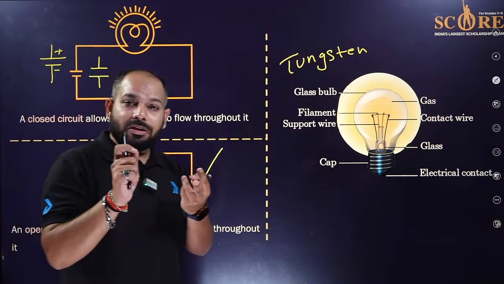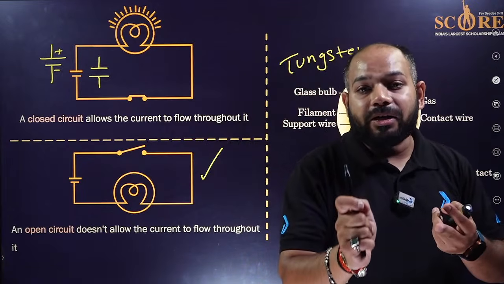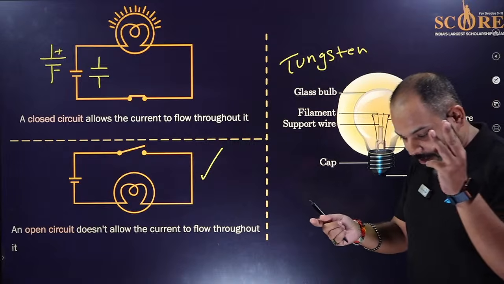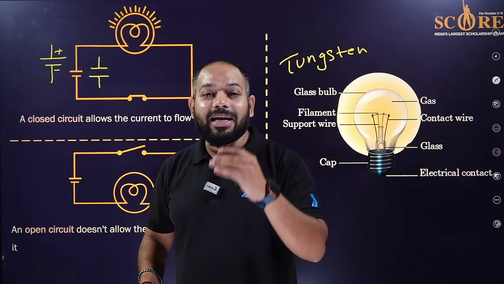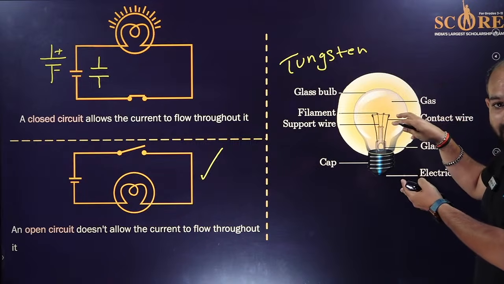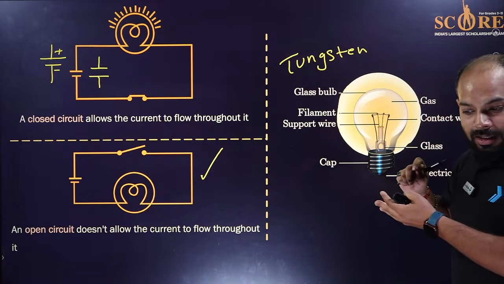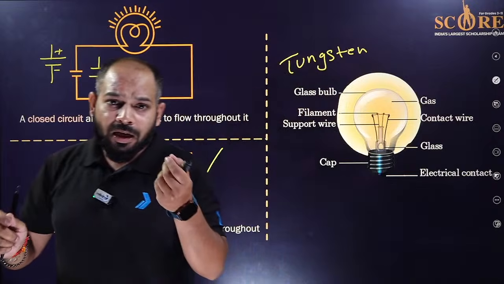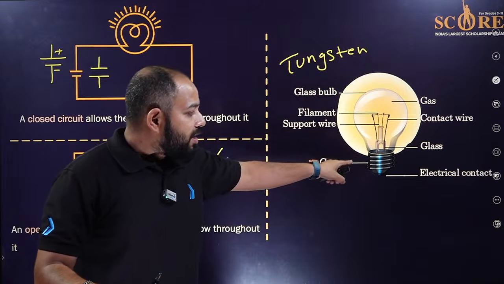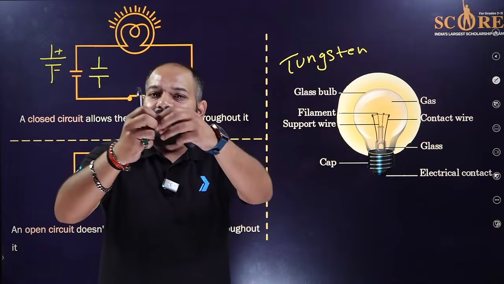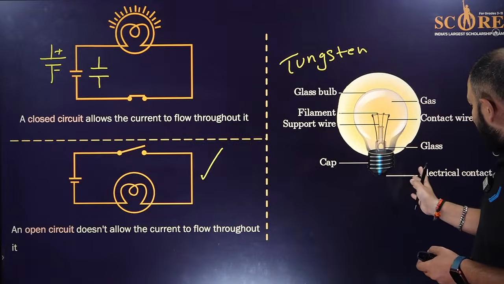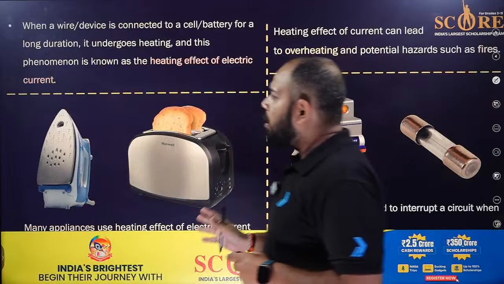In the question it may come, why do we use tungsten? Because of the high melting point and high resistance, and it does not get oxidized very easily. That is why it has been evacuated in a glass chamber and filled with some inert gases. Why is it done? Because if it comes into contact with oxygen, if you break this glass, the current will pass through it, it will glow, and then it will burn. The filament will burn because of the presence of oxygen. So these are the basic things about it.